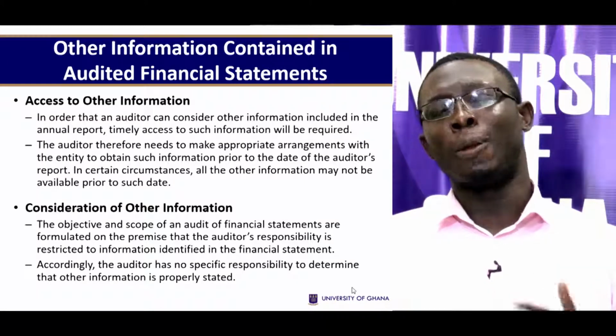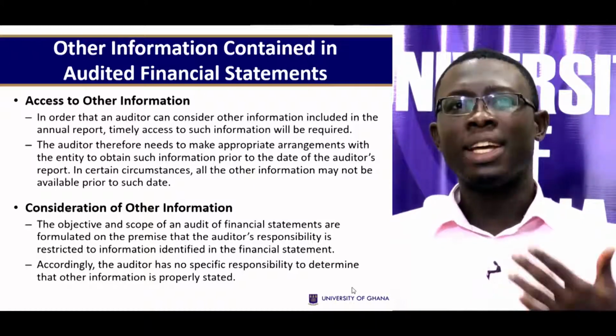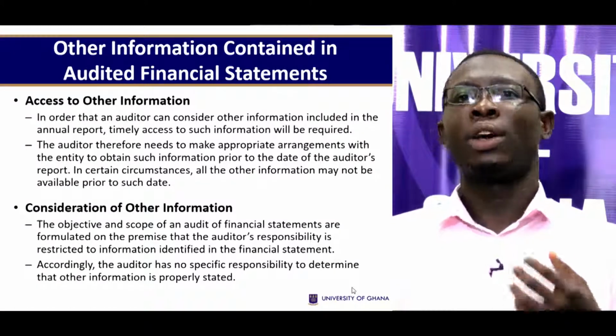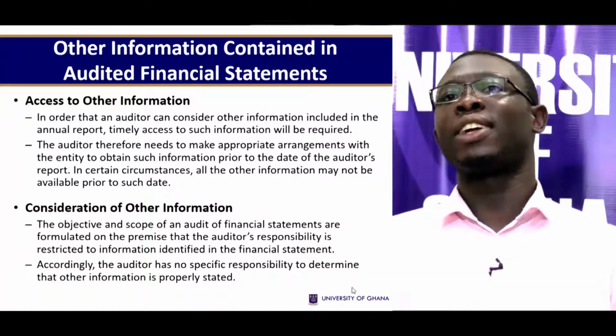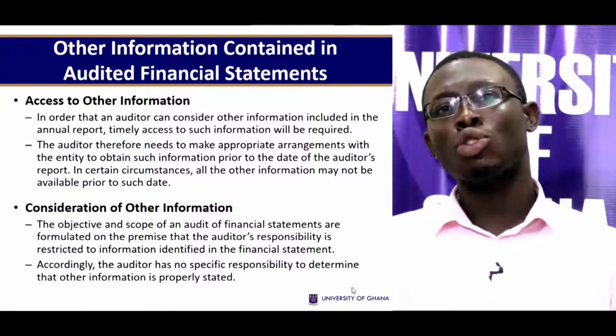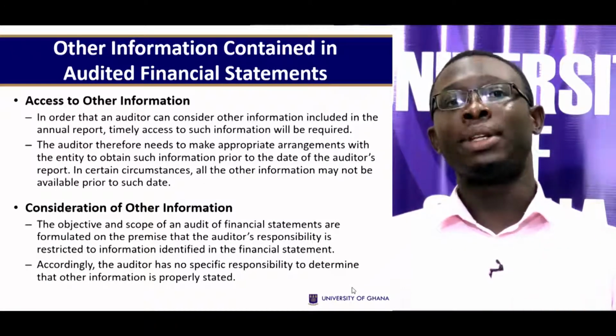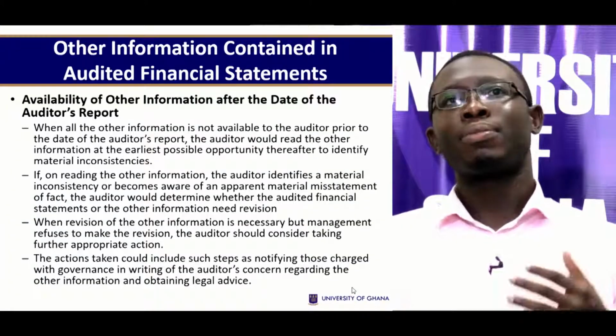Consideration of other information. The objective and scope of an audit of financial statements are formulated on the premise that the auditor's responsibility is restricted to information identified in the financial statements. Accordingly, the auditor has no specific responsibility to determine that other information is properly stated.